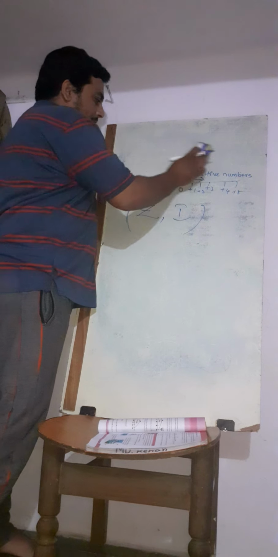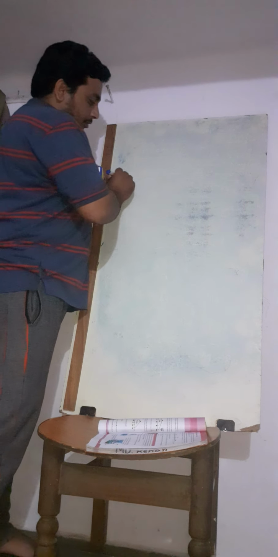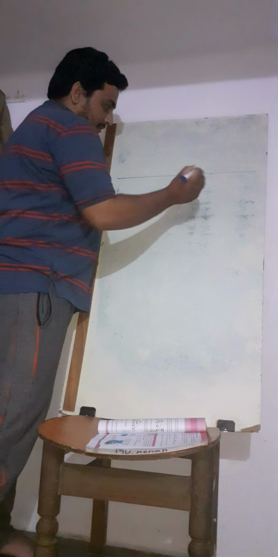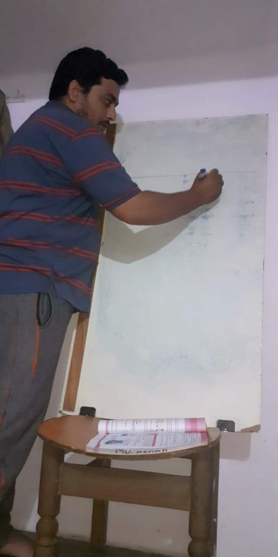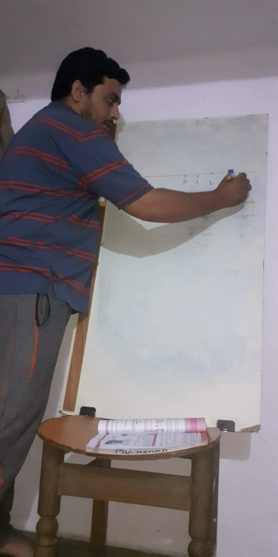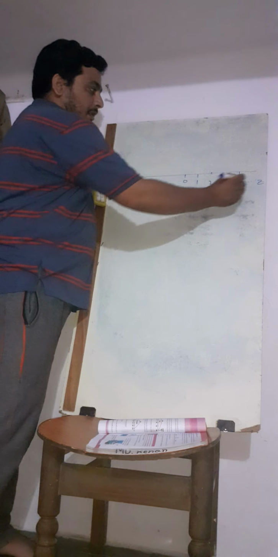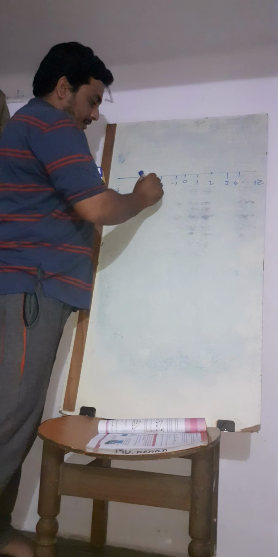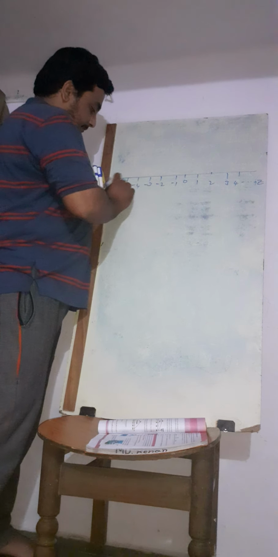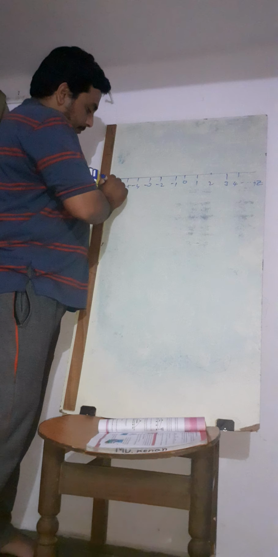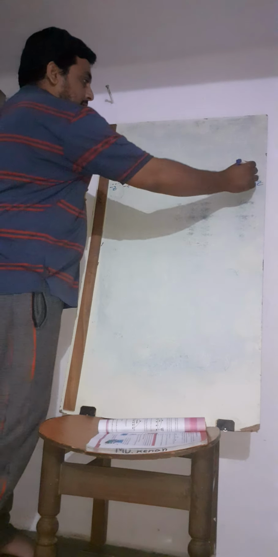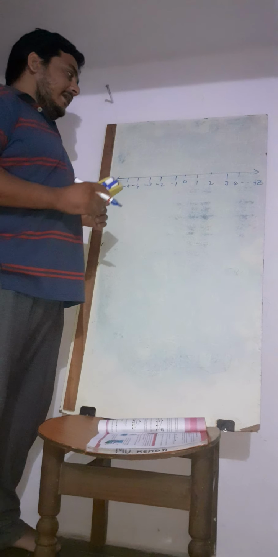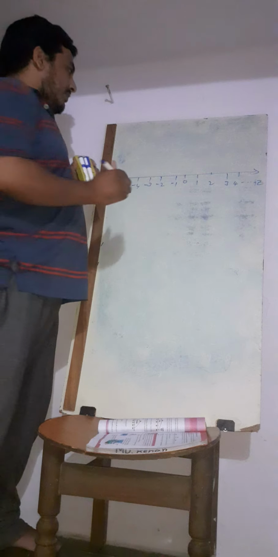For example, if you draw a number line, I am trying to draw it. I already showed you the number line. Most of the time you have drawn the number line for the positives: 1, 2, 3, 4, and so on. Next, minus 1, minus 2, minus 3, minus 4, minus 5, and so on. Here I have drawn the line, and it goes on continuing, it won't end.